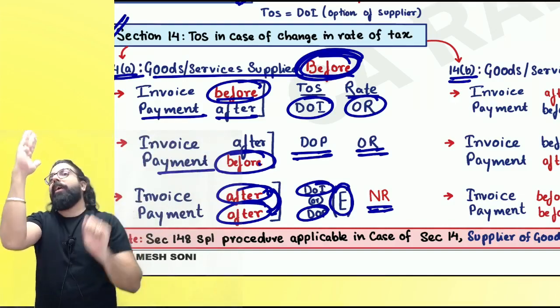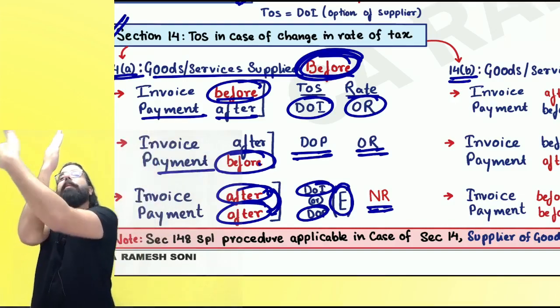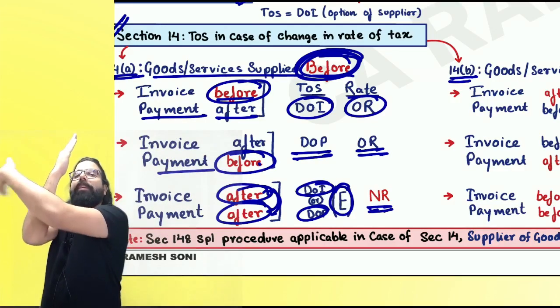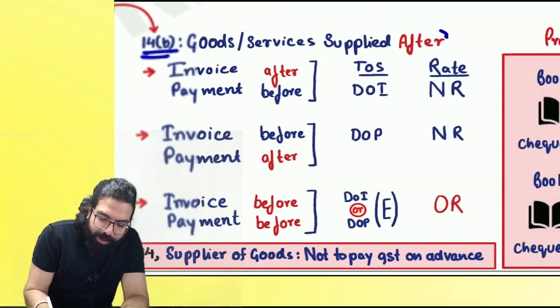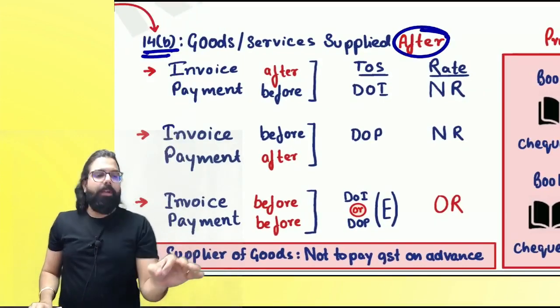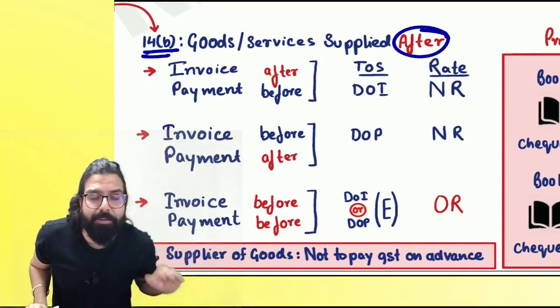And new rate. Sir, goods and service supplied after. Invoice and payment both are earlier only. Whichever is earlier, and old rate will apply. See over here, everyone. Goods and service. Everybody got it? People watching at home, are we 100% clear with this?